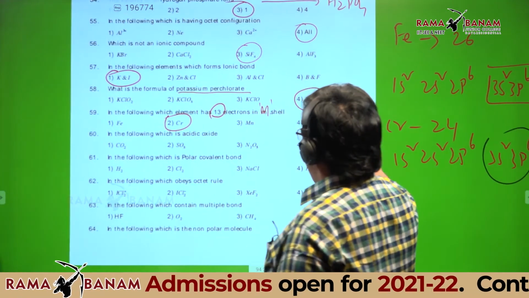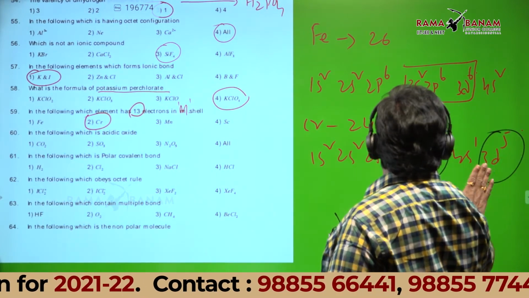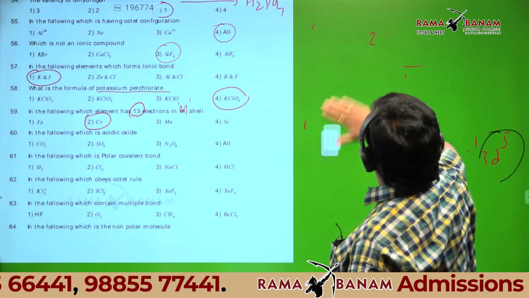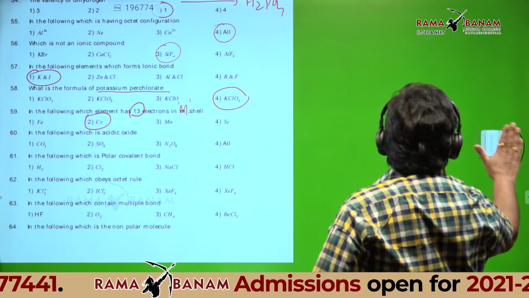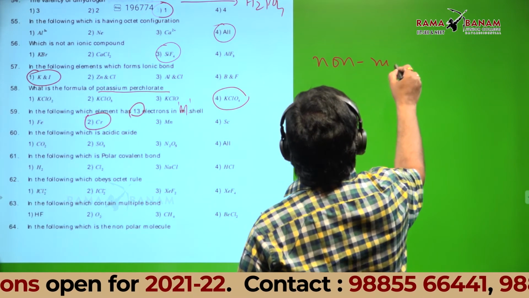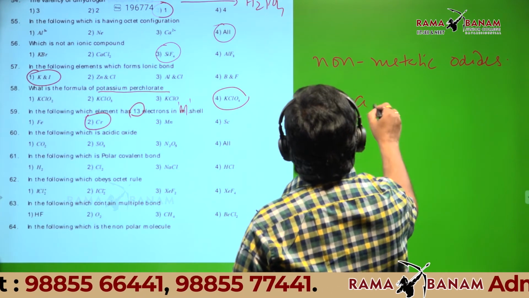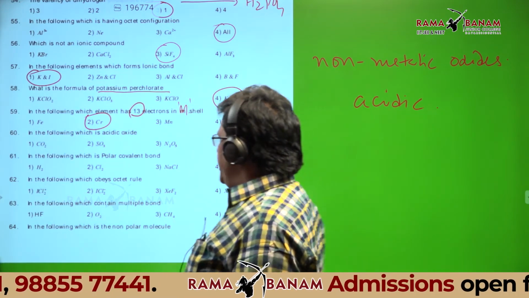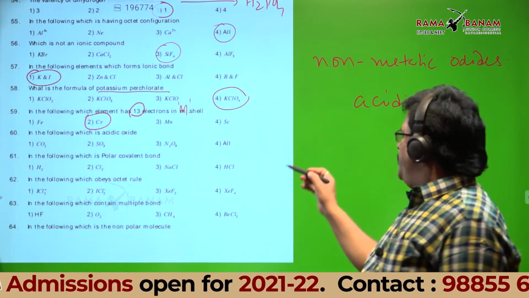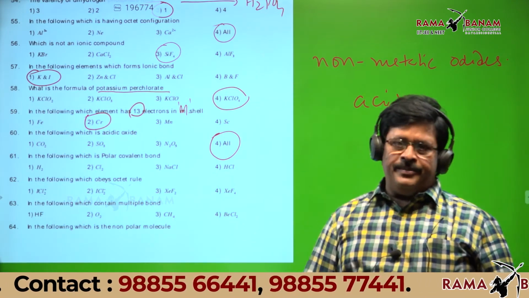Next question. In the following, which is acidic oxide? What type of oxides are acidic? Can anyone tell? Non-metal. Generally, non-metallic oxides are acidic. That's good. Then the first one given, CO2, SO3, N2O5, all are acidic oxides. So option 4 is correct. Is it okay?